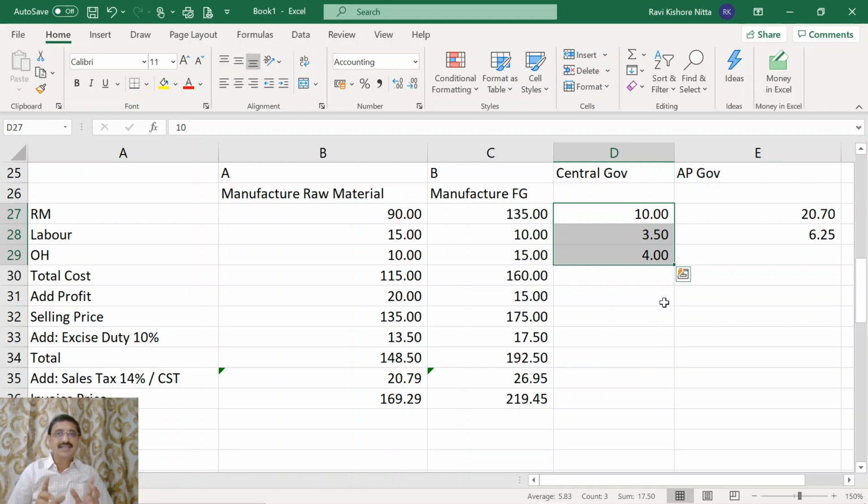Now you understand a concept here, which was the ailment prevailing prior to the introduction of GST.